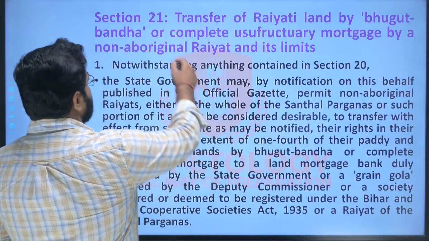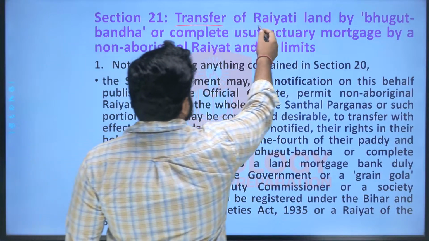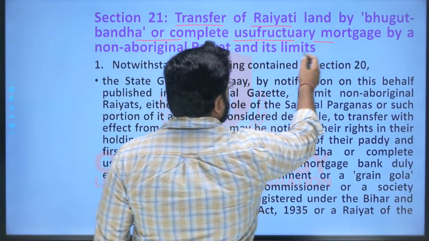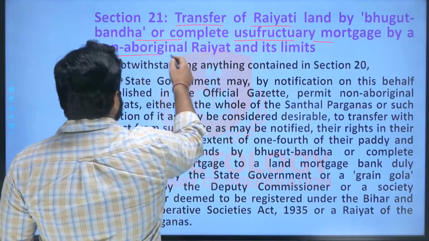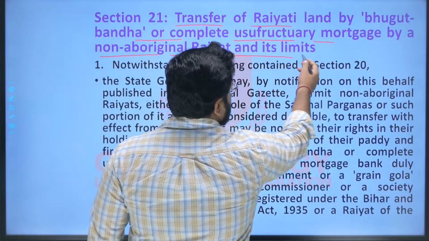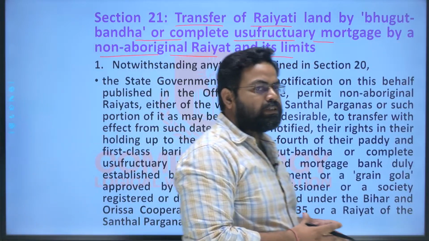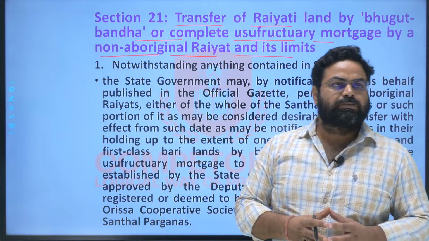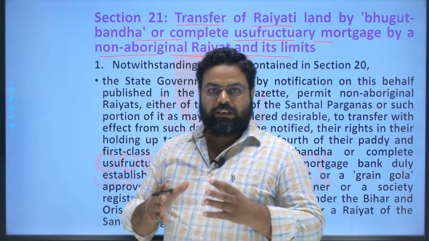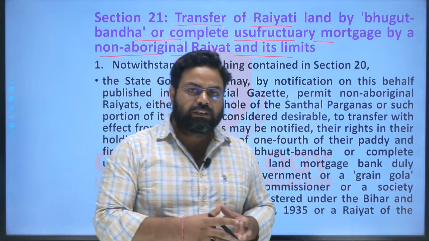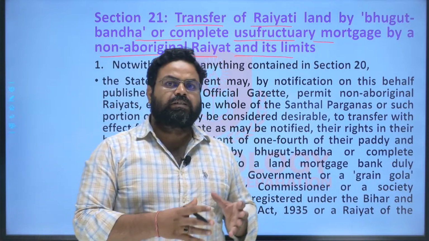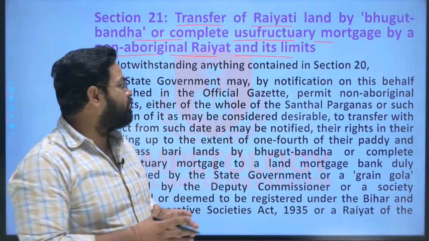So section 21 says: the transfer of Raiti land by Bhugat Bandha or complete usufructuary mortgage by a non-aboriginal Rayyat and its limits. We have already discussed the Bhugat Bandha mortgage or the complete usufructuary mortgage: what it is, how it is done, and what the terms and conditions of this mortgage system are. We have already discussed that.